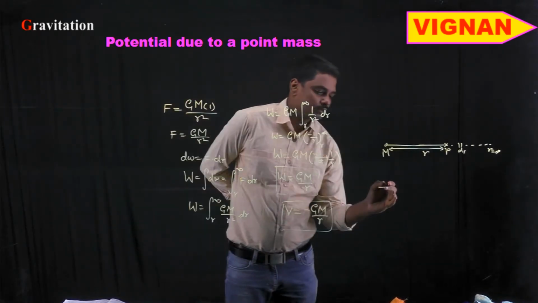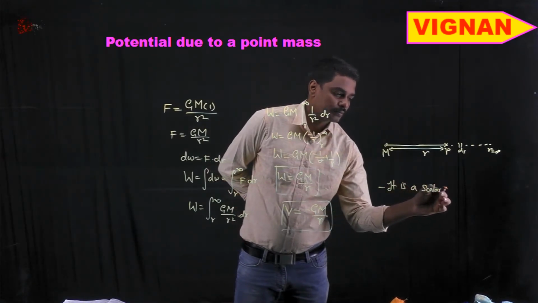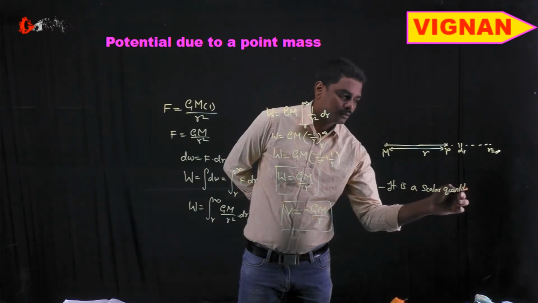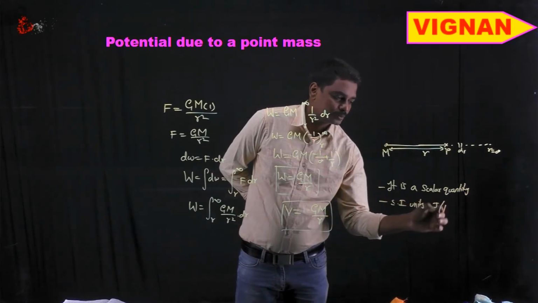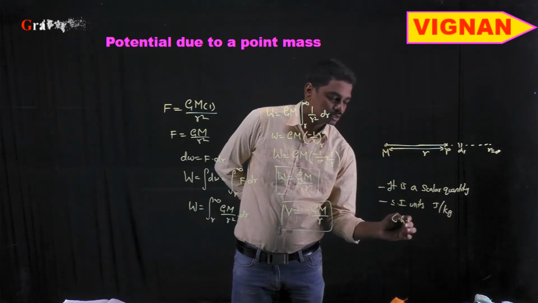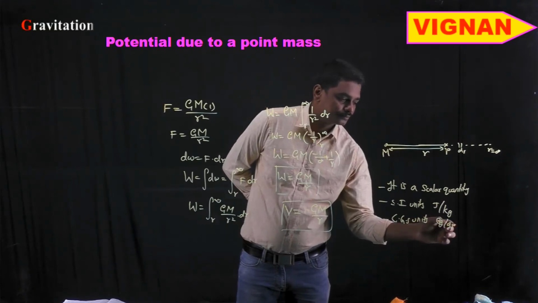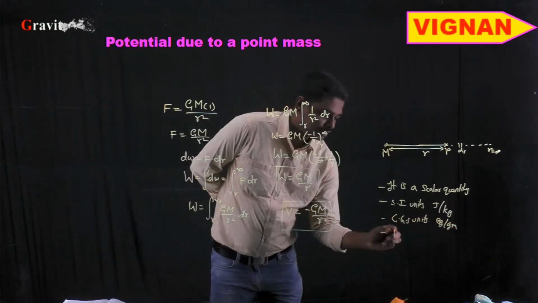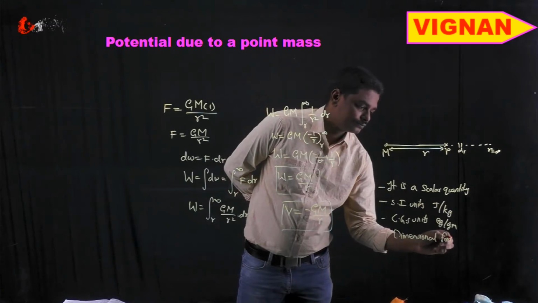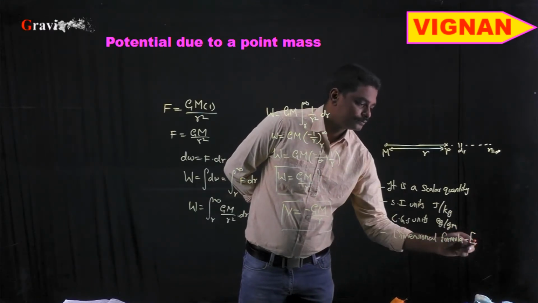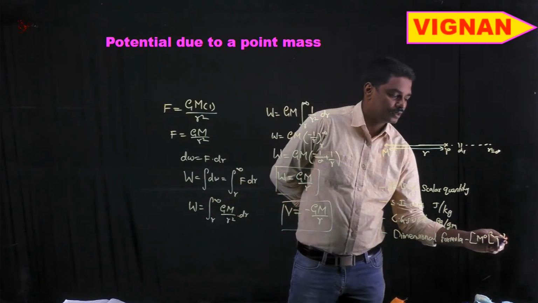Its SI unit is joules per kg and its CGS unit is erg per gram, and the dimensional formula is M power 0 L square T power minus 2.